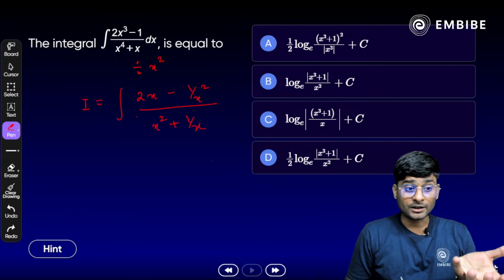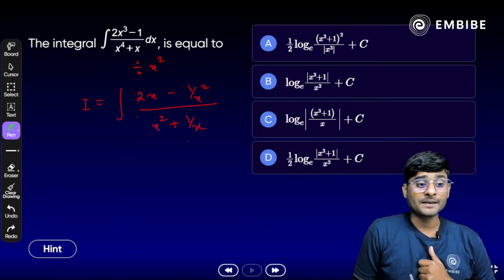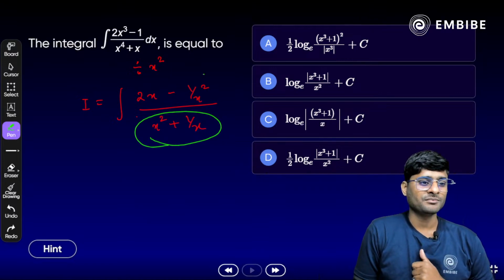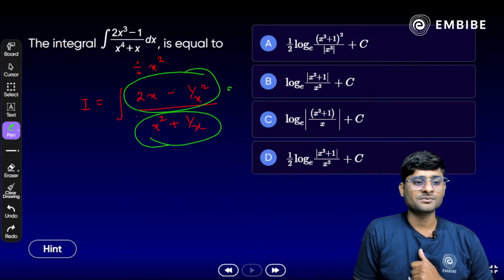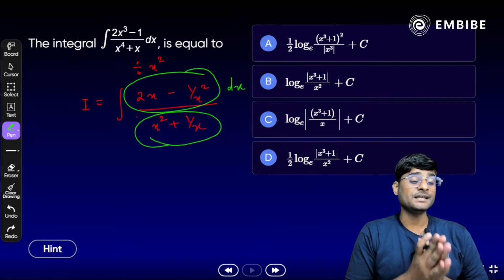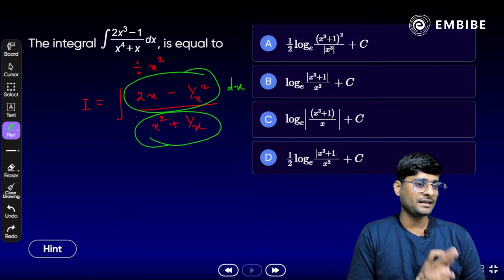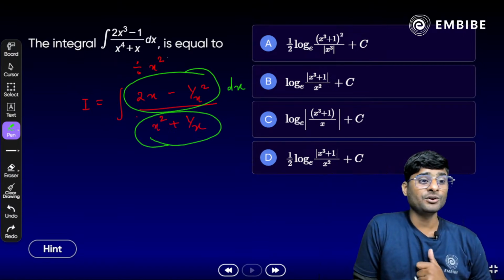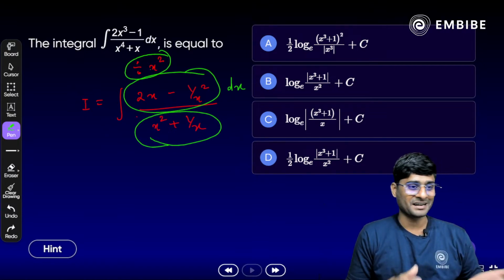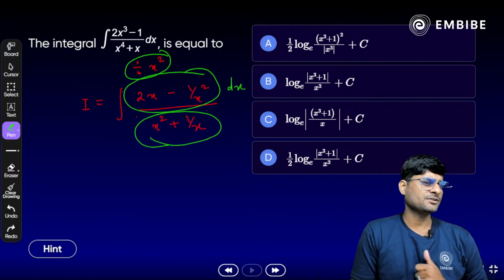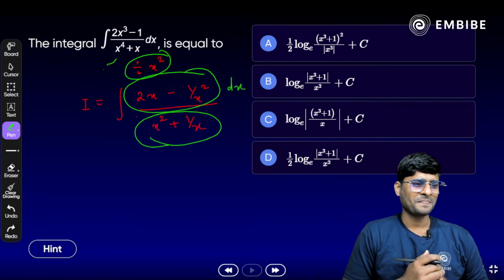Yes, focus on the denominator. If we substitute the value x square plus 1 by x is equal to y or anything, we will get what? 2x minus 1 by x square dx is equal to dt. Yes, so easy, one step solution. काफी easy था. Exactly. So what is the trick here? The trick only, we need to divide x square in numerator and denominator, we will get the answer. Yes. अगर आपने डायरेक्टली सॉल्व किया तो क्या ये होता है?